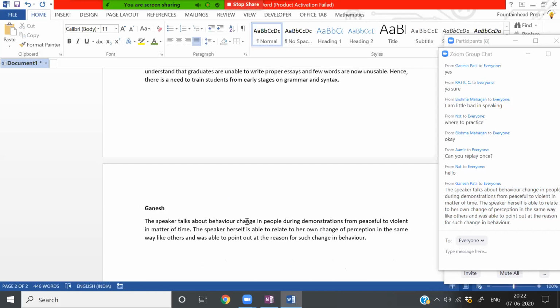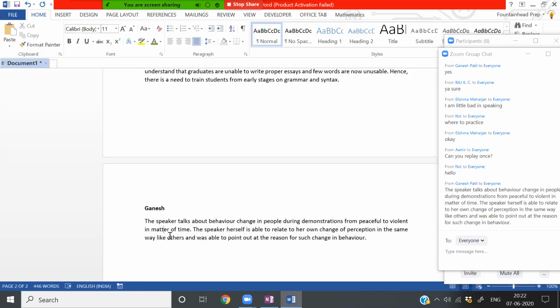The speaker talks about behavior change in people during demonstrations from peaceful to violent in a matter of time. The speaker herself is able to relate to her own change of perception in the same way like others, and was able to point out the reason for such change in behavior.